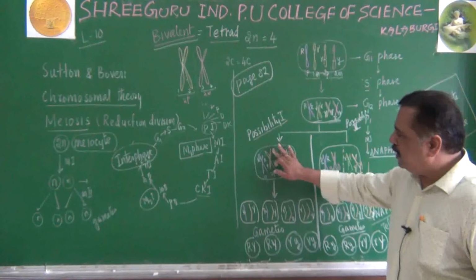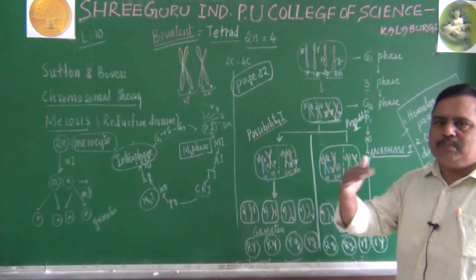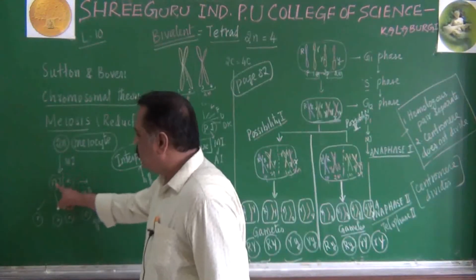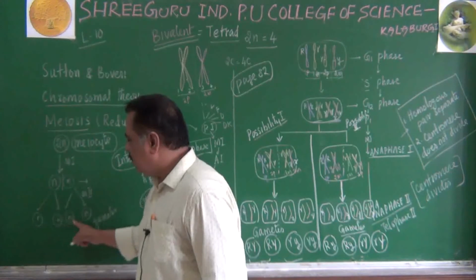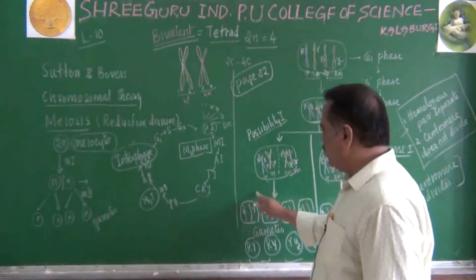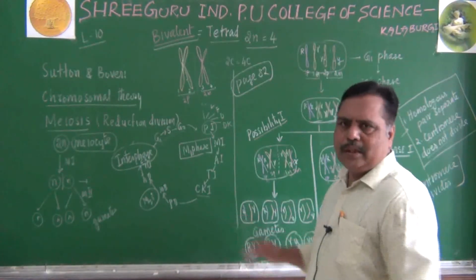Two times they segregate, because 2 times karyokinesis, 1 time cytokinesis. The first cytokinesis will give rise to 2 daughter cells. The second time cytokinesis will give rise to 4 daughter cells. I have not drawn 2 daughter cells here. Directly I have come to anaphase 2 as it is given in your book.